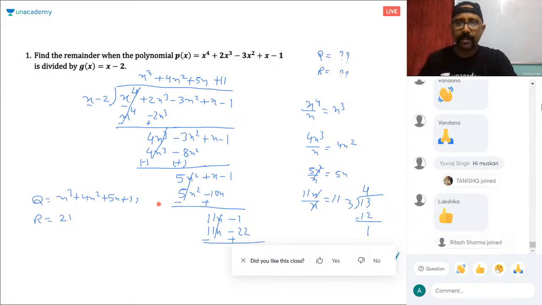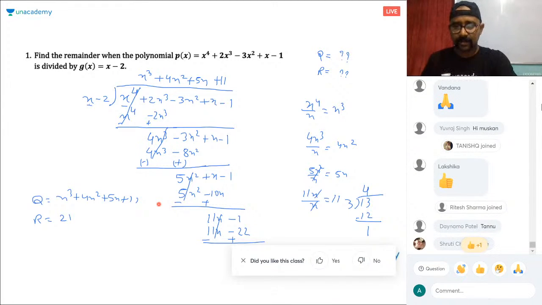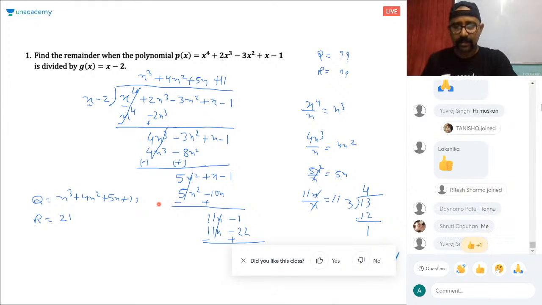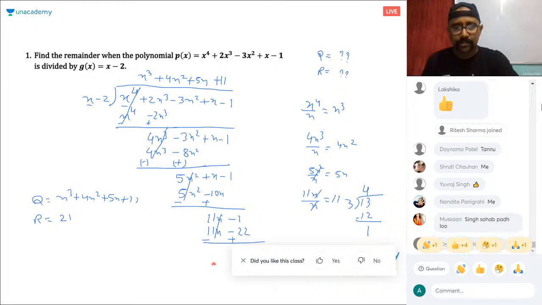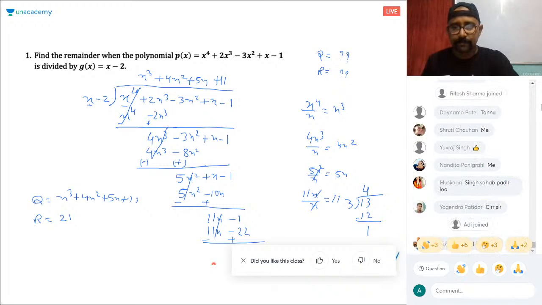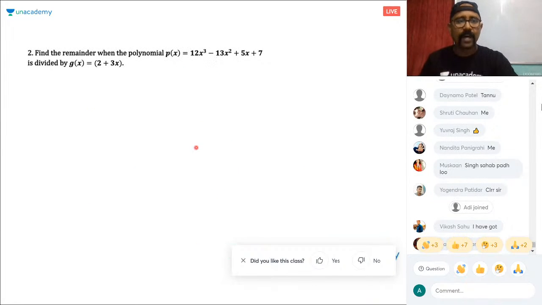Yeah, Yuvraj, concentrate here. Good, Shruti. Very good. Yeah, Yuvraj, if you concentrate, you will get more sums like this. Chalo. Is it clear? Should we move on to the next sum? Okay, clear.